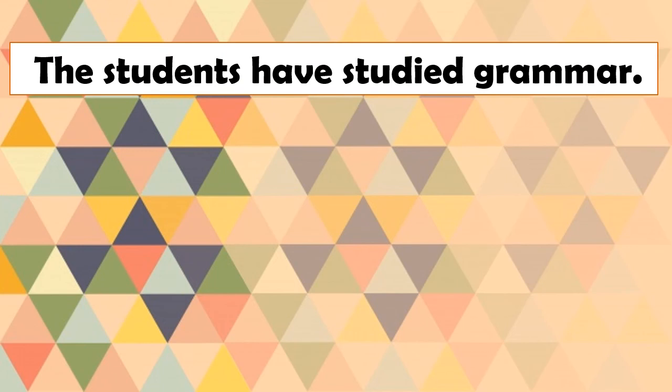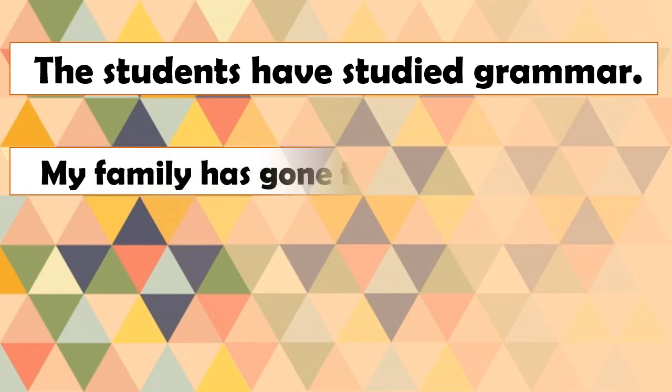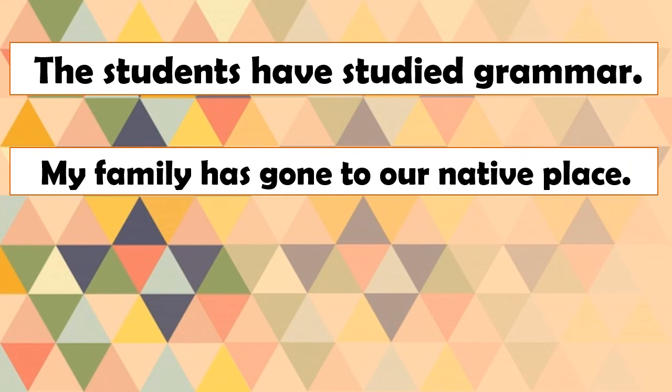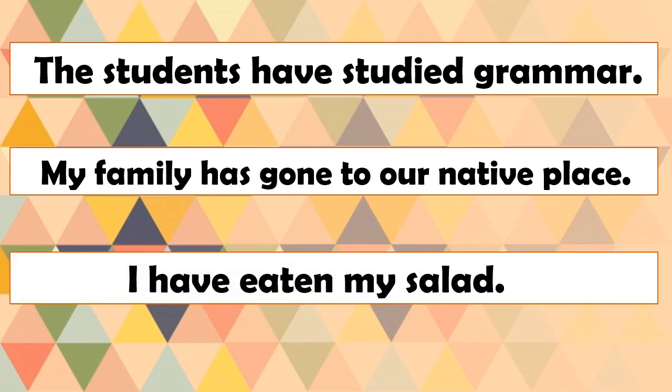Now, we will take some more examples. The students have studied grammar. Now look at the verb and the auxiliary verbs also. My family has gone to our native place. I have eaten my salad. Have studied. Has gone. Have eaten.